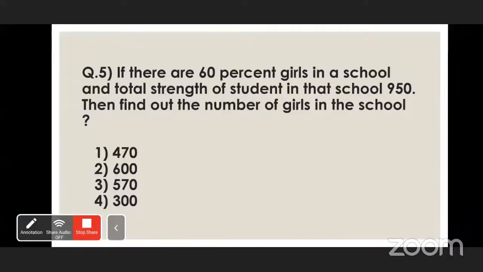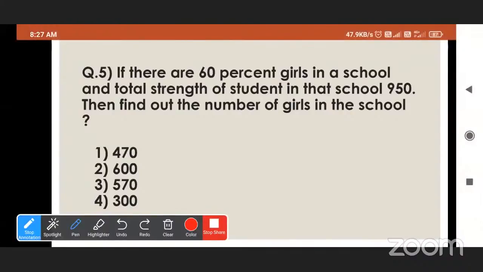Now here, question number 5. If there are 60% girls in a school and the total strength of students in that school is 950, then find out the number of girls in the school. See, the percentage of girls is given, that is 60%, and the total strength of the school is 950.